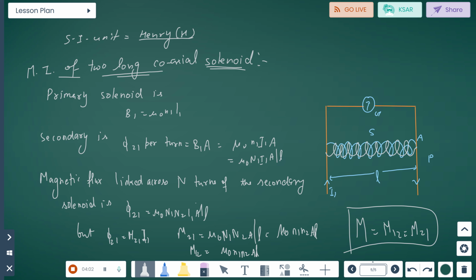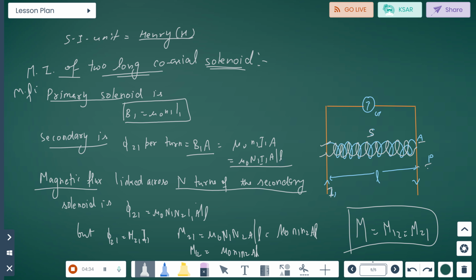Mutual inductance of two long coaxial solenoids. Here we have two coils, first and second, and L is the distance between them. For the primary solenoid, we have B1 equals mu naught N1 I1 by L. For the secondary, phi 21 per turn is B1 A, which is mu naught N1 I1 A by L. Now the magnetic flux linked across N2 turns: this was for magnetic field, and this is for magnetic flux. So phi 21 equals mu naught N1 N2 I1 A divided by L.